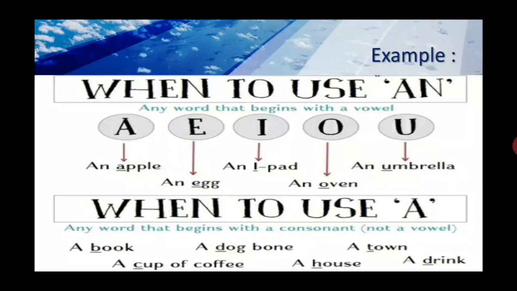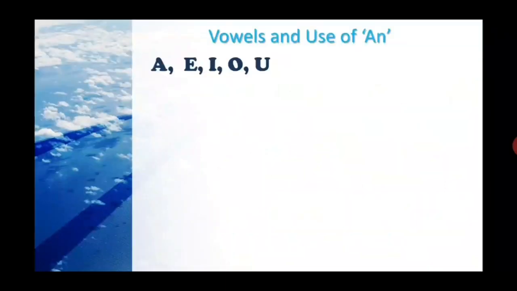Now when to use a. Any word that begins with a consonant sound or consonant letter, of course, but it has to be a consonant sound as well. In that case, we use a, like a book, cup or coffee, dog, house, town, drink. Those start with a consonant sound. So that's why we use a. And let's go for the variation.